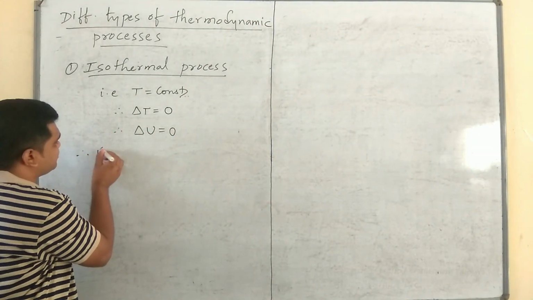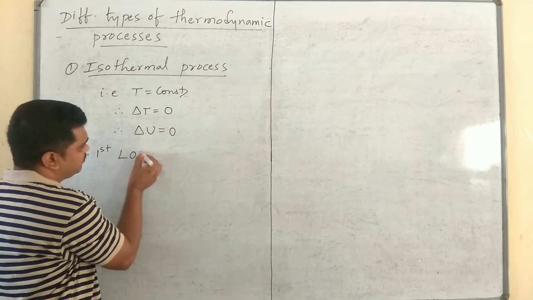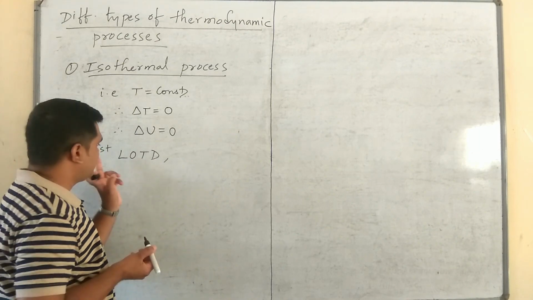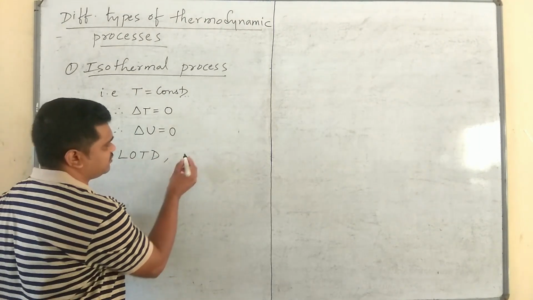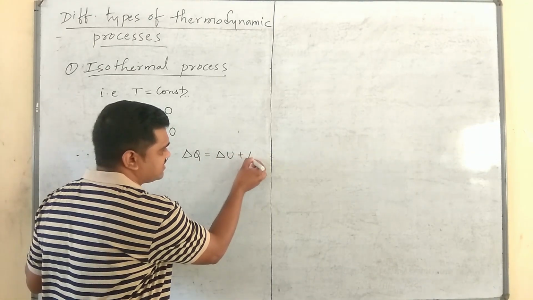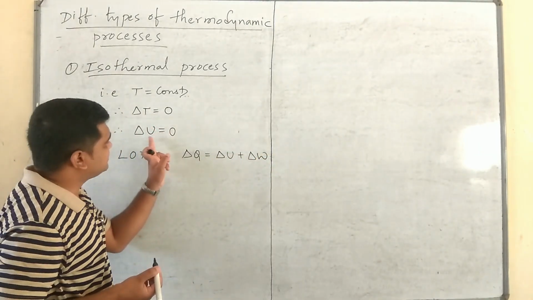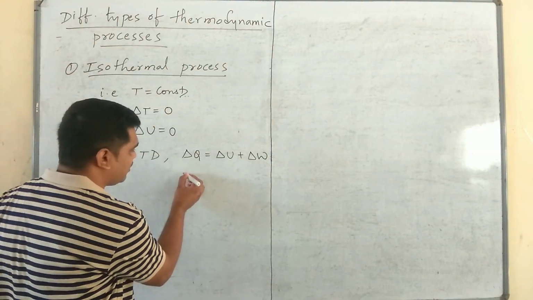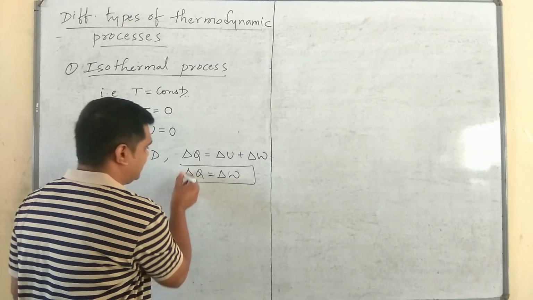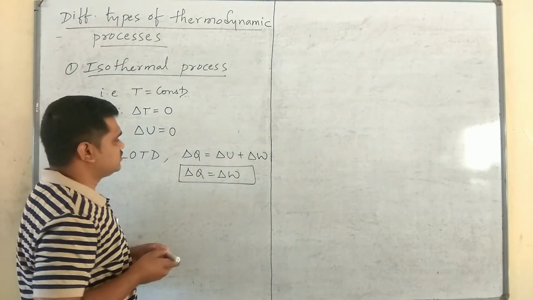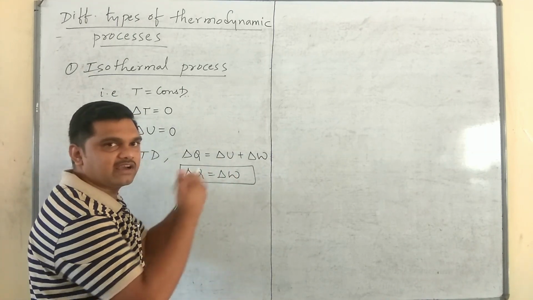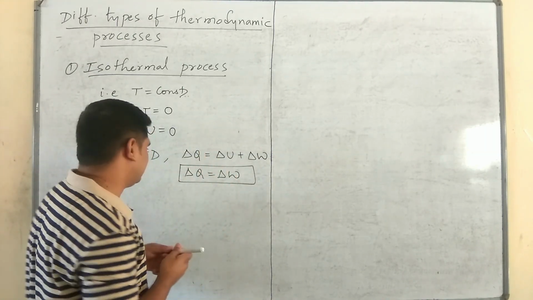Therefore, the first law of thermodynamics will become, according to the first law of thermodynamics, delta Q is equal to delta U plus delta W. Since the change in internal energy is 0, delta Q will become delta W. So whatever change in heat happens will simply convert into work done.